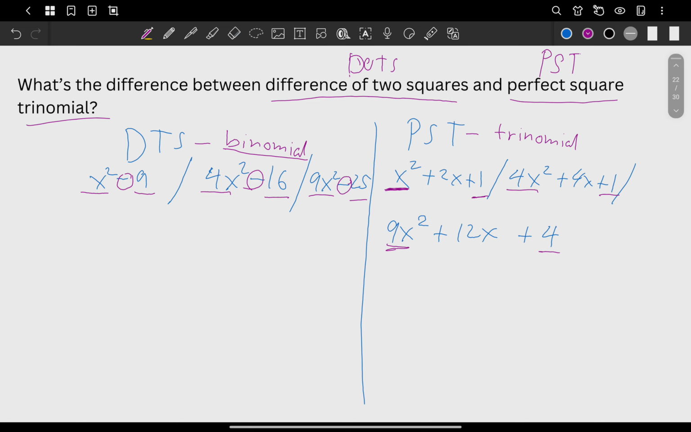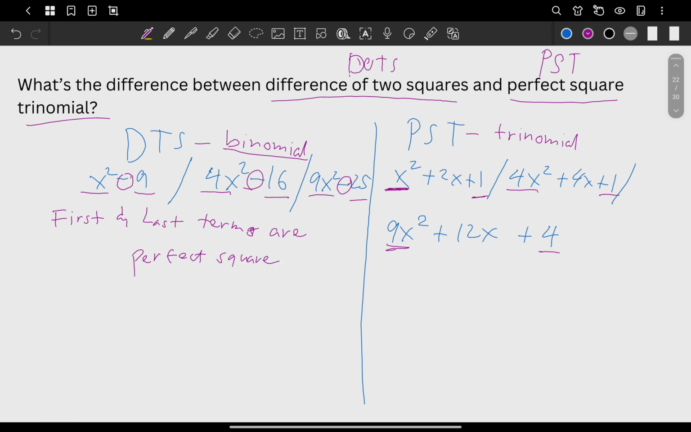Okay, same thing again. So this one here, first and last terms are perfect square.